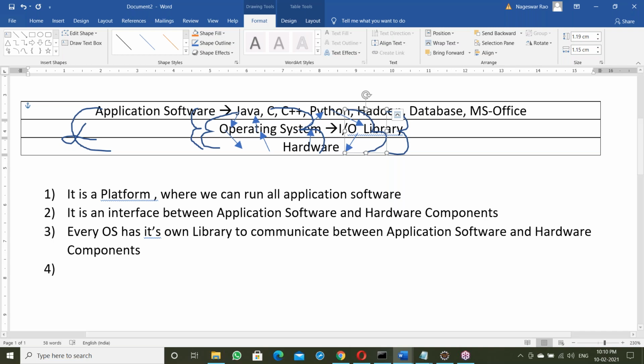That topic I'll explain next. Suppose C language uses static linking, while Java and Python use dynamic linking. That concept we'll discuss next.